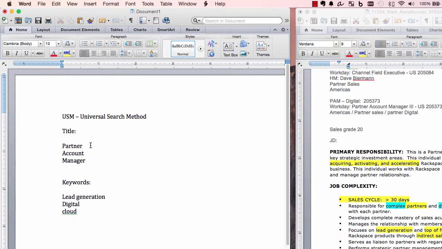Okay, so now we're going to look for it. All these words here are going to be your must-haves. But now you look for synonyms, and you go left to right. So here, partner. What else could we use for partner? So maybe channel or alliance.